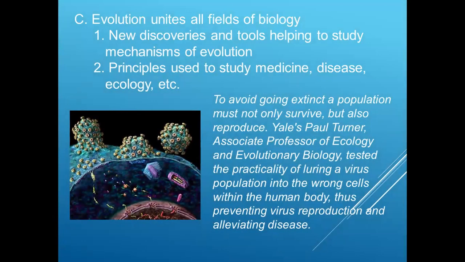In conclusion, we can say that evolution unites all fields of biology. The reason is that new discoveries and tools help to study the mechanisms of evolution. Almost all branches of science, such as anatomy, physiology, molecular biology, genetics and pathology, can be used to study the evolutionary pattern. Different branches of science coming together are used to investigate the evolutionary process.